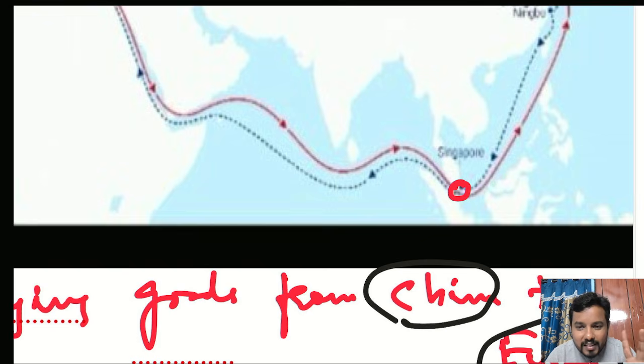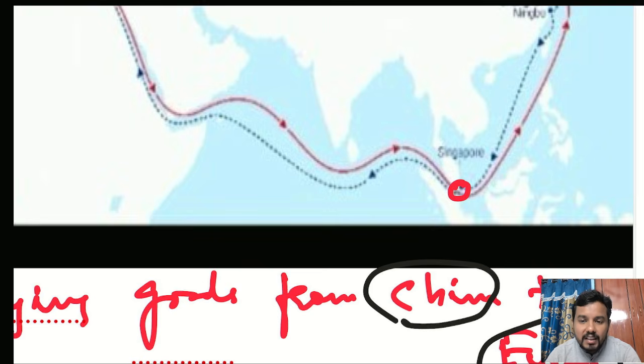Now, do all these things involve cost or not? And do you think the Singapore port will do all these things for free? No, it will collect a transshipment fee. First thing, our cost is increasing. Whenever we are importing goods, our transportation cost is increasing because of this transshipment fee also. This is one disadvantage, the transshipment fee.